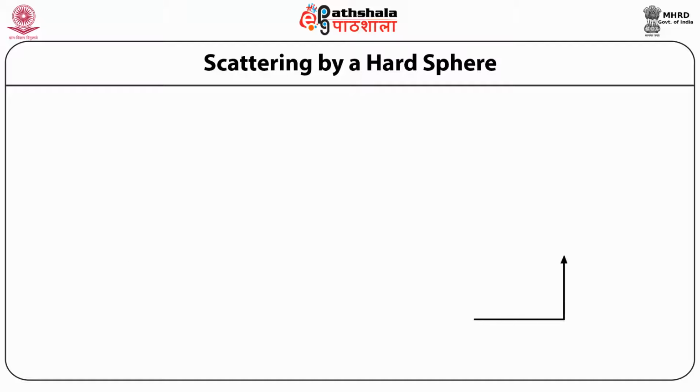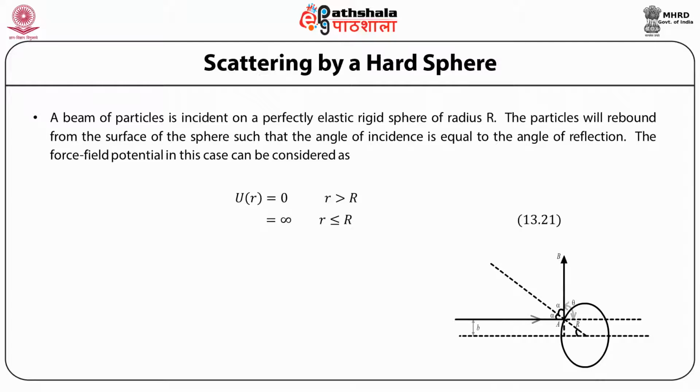Let us now consider scattering by a hard sphere. Consider a beam of particles incident on a perfectly elastic rigid sphere R. The particles will rebound from the surface of the sphere such that the angle of incidence is equal to the angle of reflection. The force field potential in this case can be considered as follows: the potential V(r) is equal to 0 for r greater than the radius of the hard sphere, and equal to infinity for r less than or equal to the radius of the sphere.